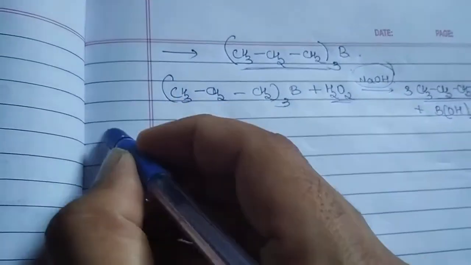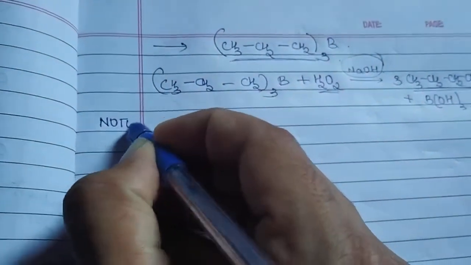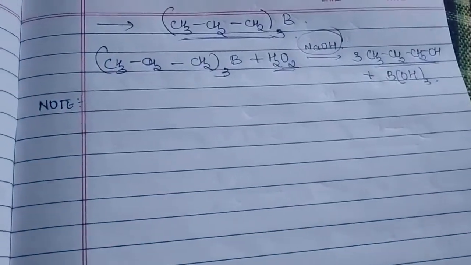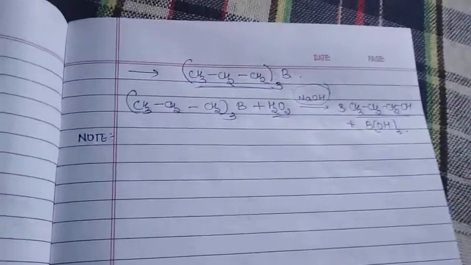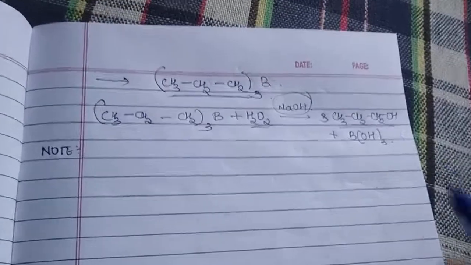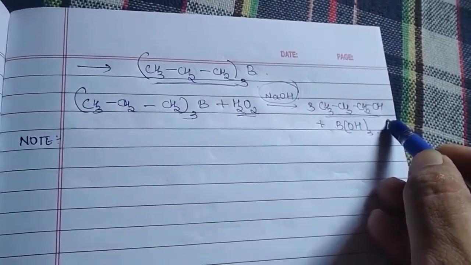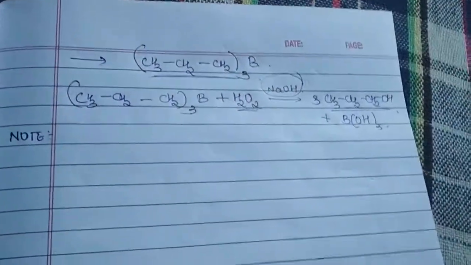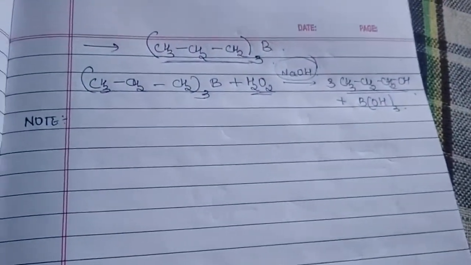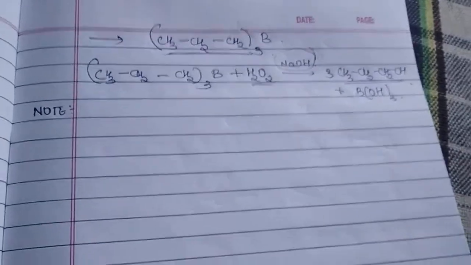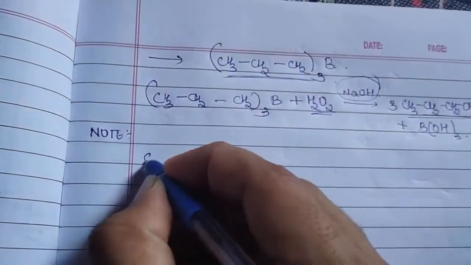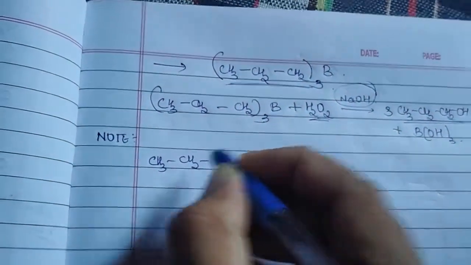But one important note we have to list over here. What is that? In the hydration of alkene, we have followed the Markovnikov rule. Whatever product we obtained was per the Markovnikov rule. But now here, whatever product we have obtained, you can see that it resembles the anti-Markovnikov rule. That is, when the hydration of alkene follows an anti-Markovnikov rule, what would you have got? Propan-1-ol, right? Let me give you the question. So CH3 CH2